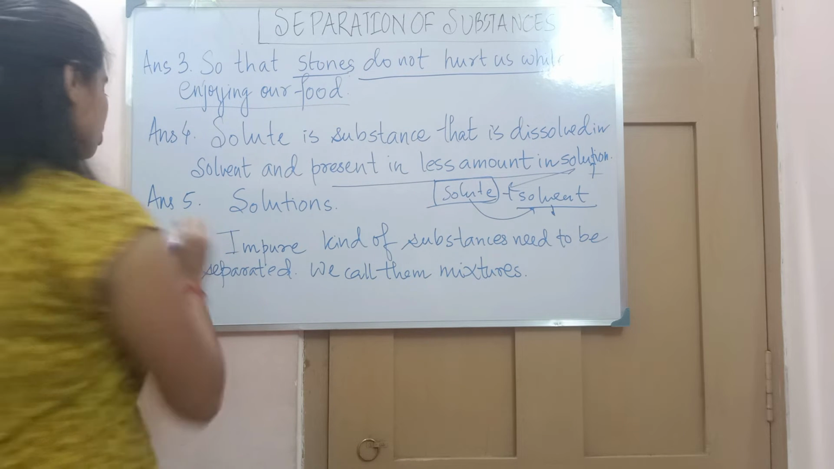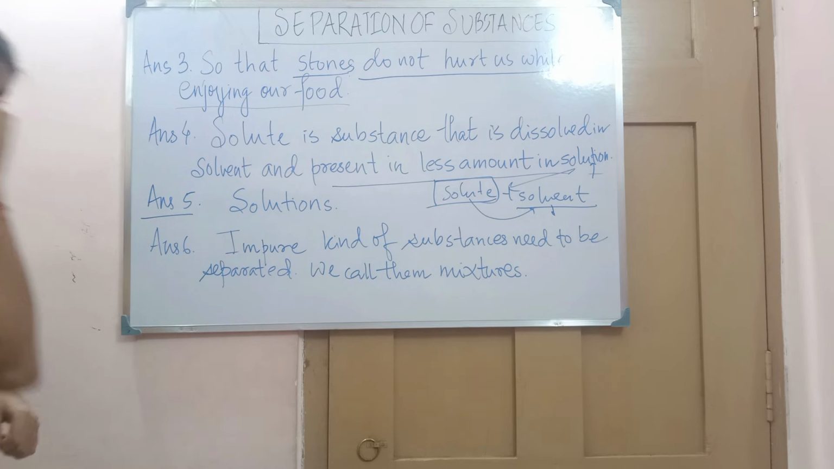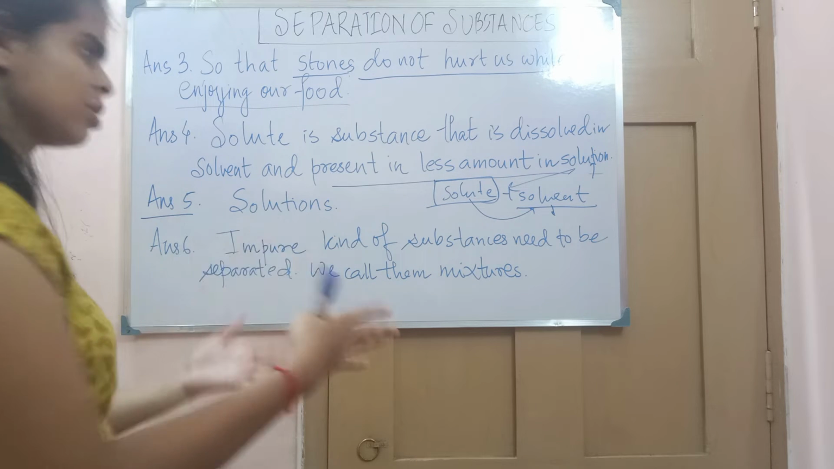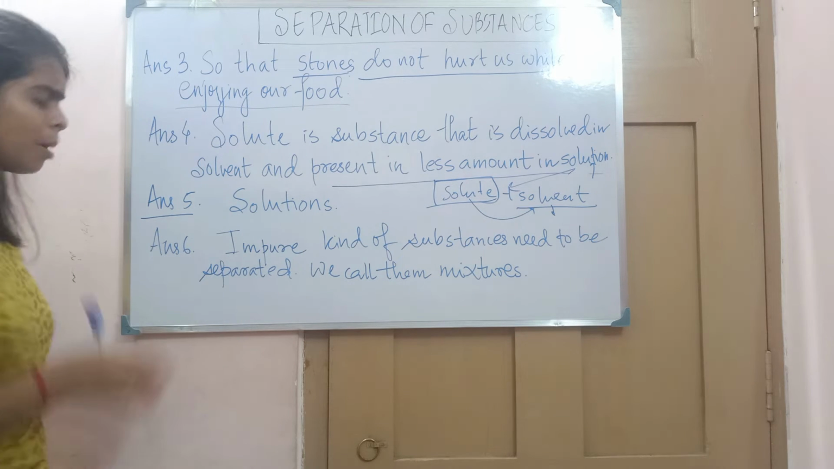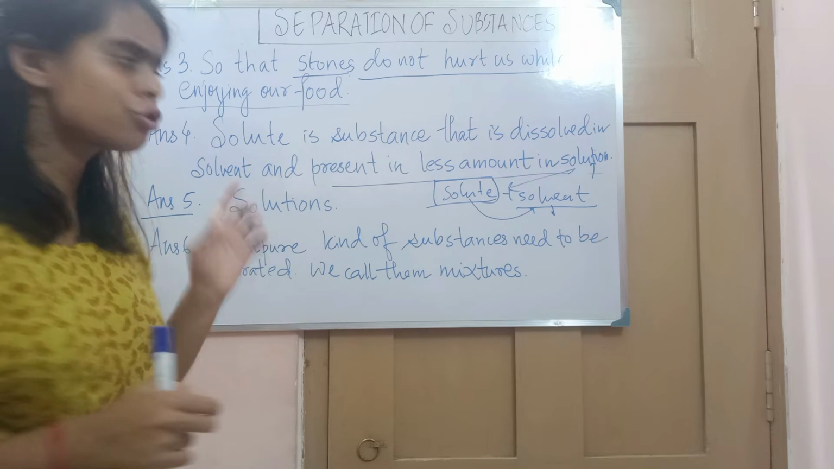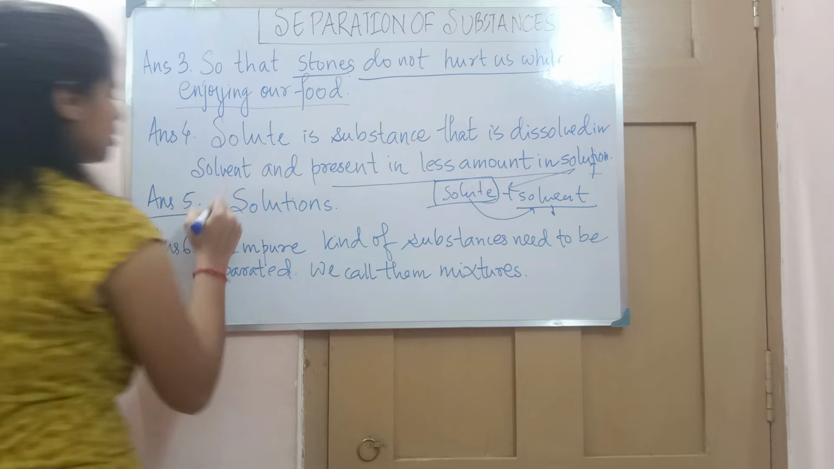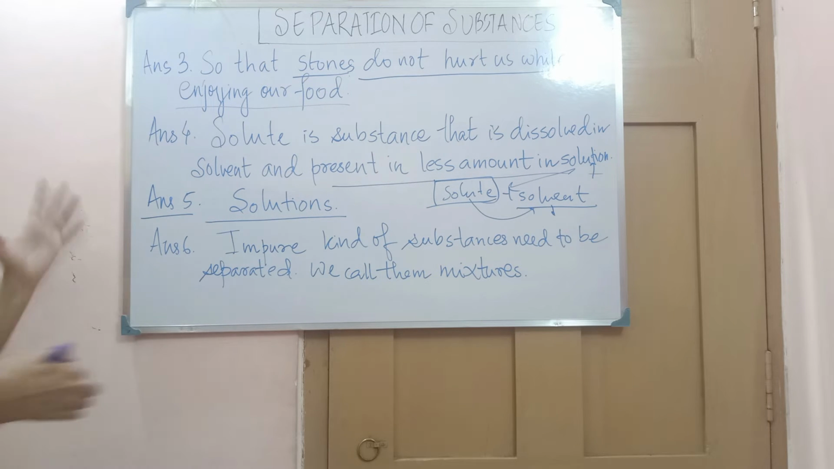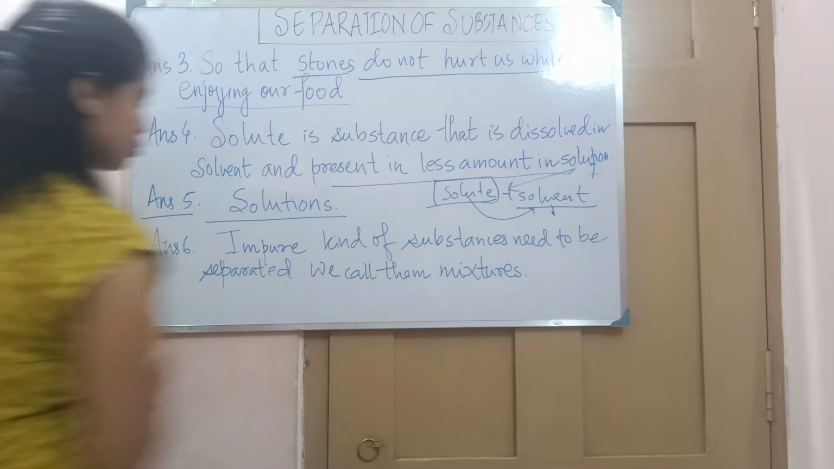Okay. Now comes to the fifth question, that is, what is a general term that we use for the homogeneous mixture? We don't always say, oh, this is homogeneous mixture, this is homogeneous mixture. To generalize them, to use a common term, to shorten it, we use the term solution. So for homogeneous mixture we use a common term, that is solution.